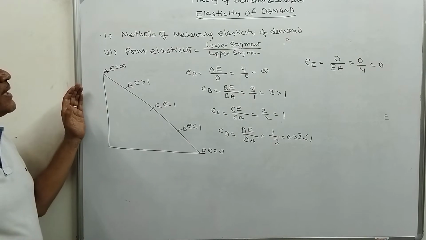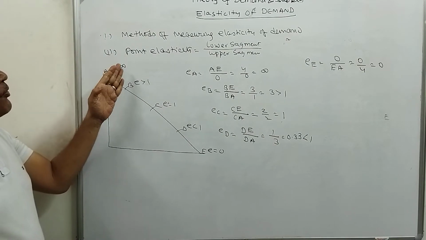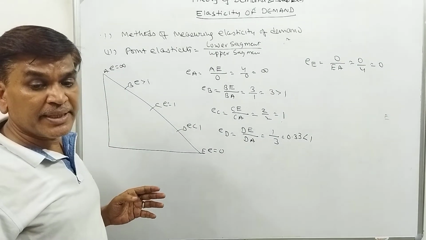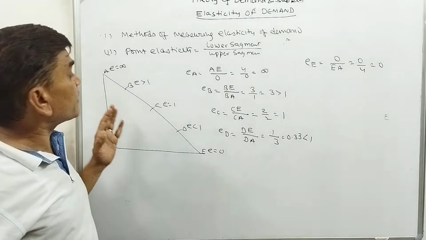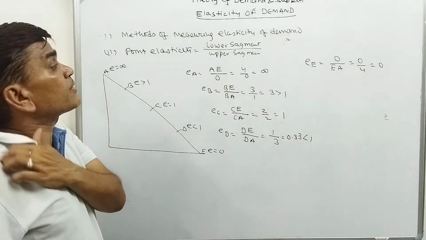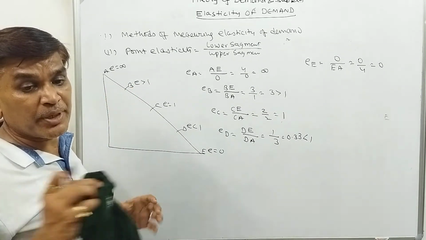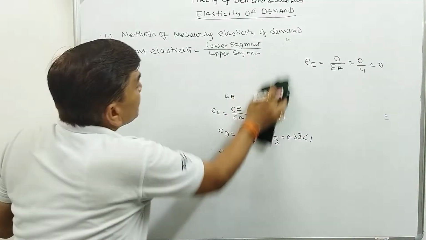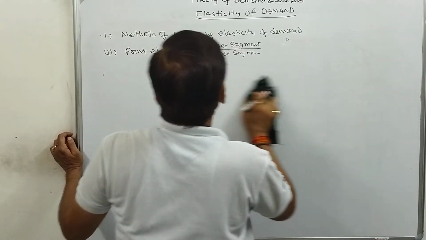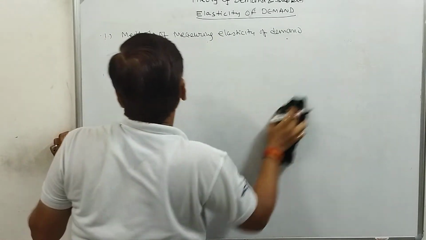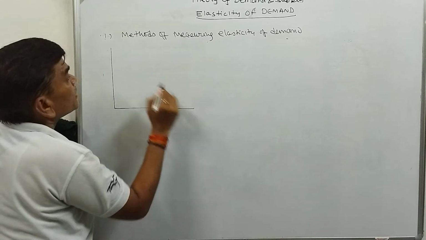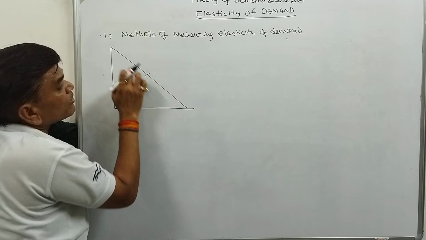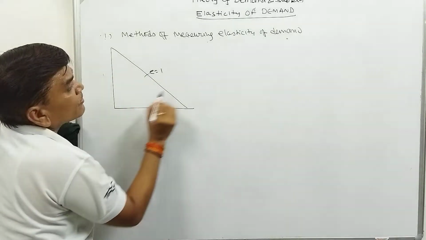So in point elasticity, for calculating the point elasticity, what will we do? We will divide lower segment by upper segment. From any point we can calculate the elasticity by the method of point elasticity. Okay. Now if a curve is there, how can we calculate the point elasticity? Suppose this curve is there, we have to calculate elasticity. Here lower segment equals upper segment, so the elasticity is equal to 1.